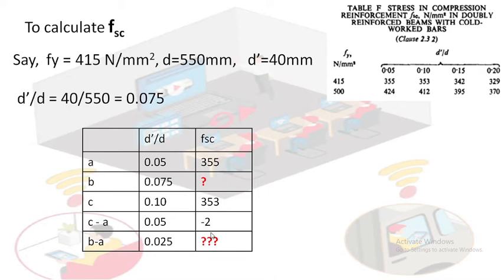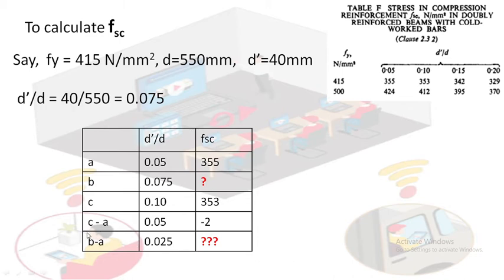Is it clear how to do this? It is very simple. You write d dash by d, you write FSC value. And the same method you can use for interpolation in future also. In future, while calculating shear reinforcement, you require similar things. There you have to calculate tau c from the table and do the interpolation. Please get familiar with this.